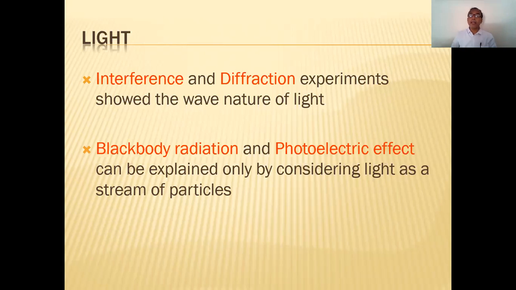On the other hand, if you consider the black body radiation in the previous article or in the previous chapter we have seen, and the photoelectric effect we have also seen in second year, or also we have seen some part of it in the first chapter, explained only by considering light as a stream of particles. That means in these two cases, if you consider the light as matter, we found that up till now we have seen the 4 to 5 different phenomena which light obeys.